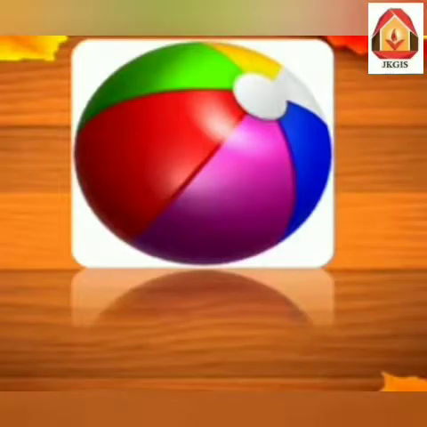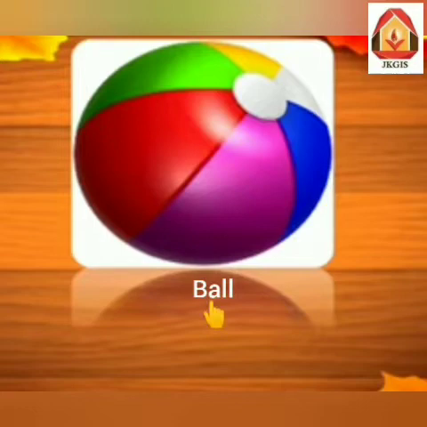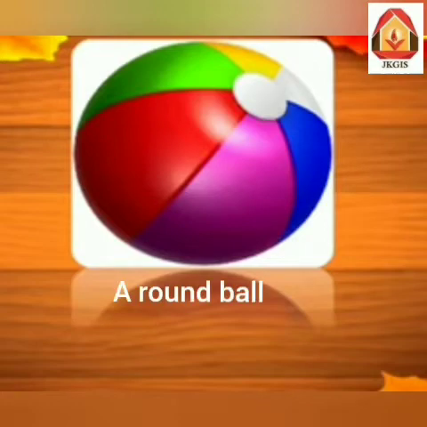Now friends, can you tell me what is this? A ball. Is this a naming word? Yes. Ball is a name of a thing. So it is a naming word. Now can you tell me what is the shape of a ball here? Yes, round.